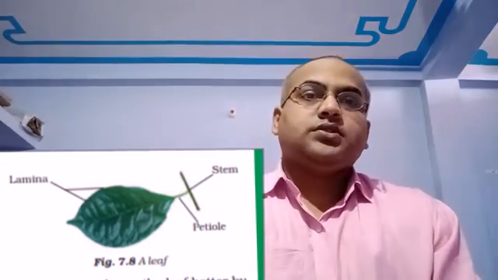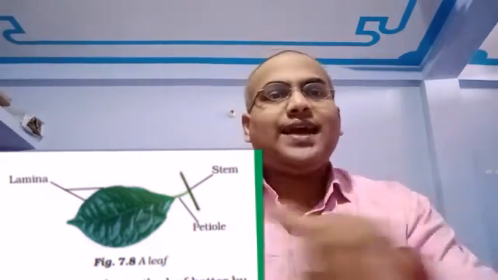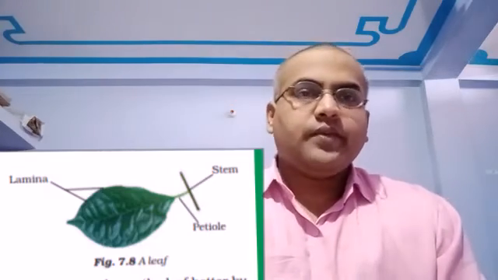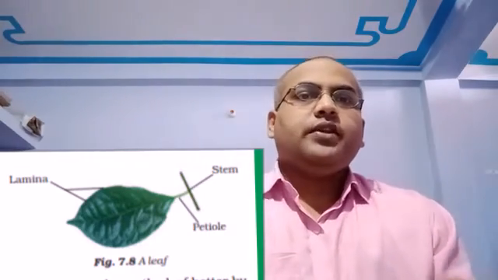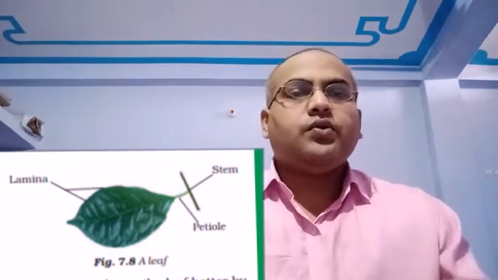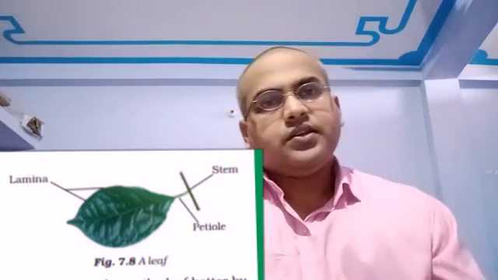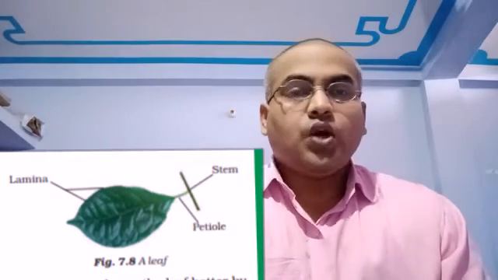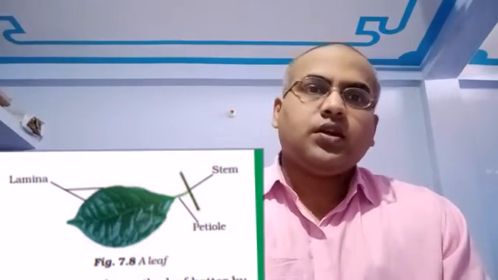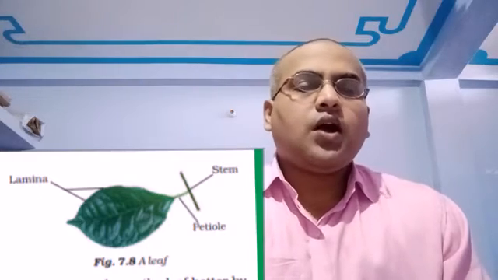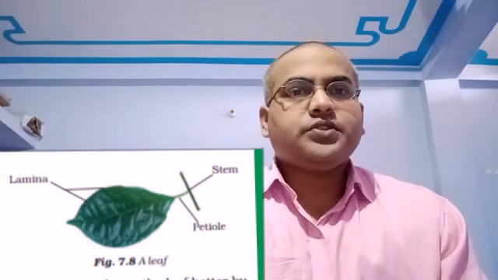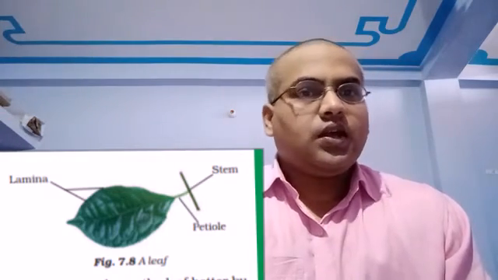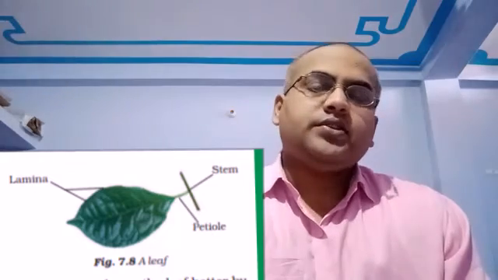These plants are sometimes grown as a boundary because they are bushy, so they will create a boundary around your house and stop dogs from entering your house. So this is how we can understand herbs and shrubs.